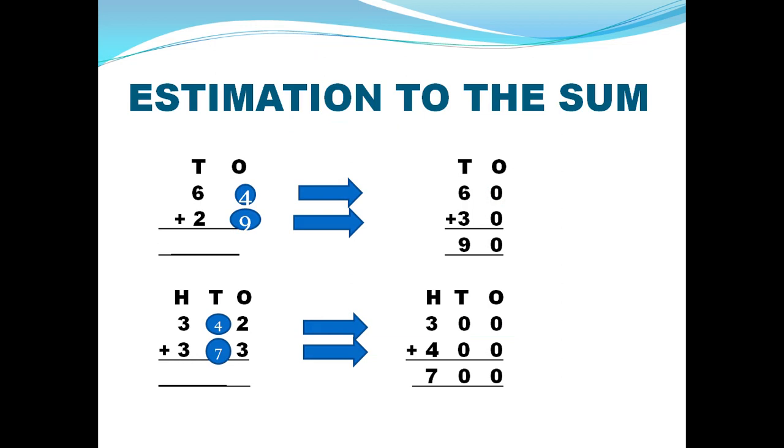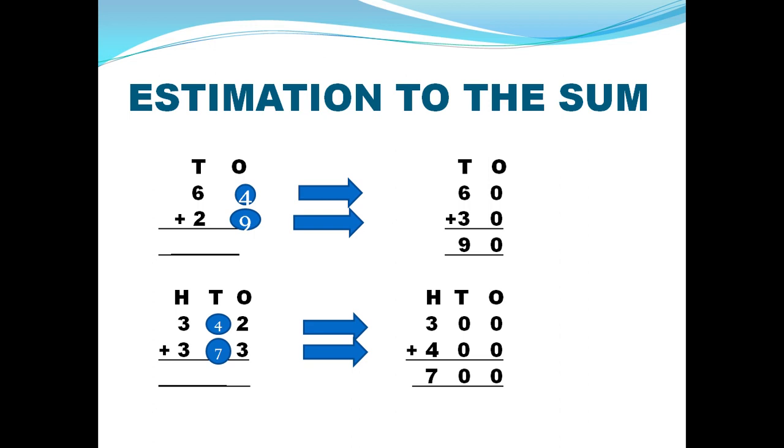Now, another concept under this is estimation of sums. When you know the rounding of the number, you write them and now you can add as many numbers as are given to you. Like 64. 64 becomes 60 because 4 is not giving any part to 6. 6 tens are 60. Plus 29. 9 is a strong number, so it is giving its part to number 2. 2 plus 1 becomes 3, so 30. So 60 plus 30 is very easy to add up, and the sum becomes 90.